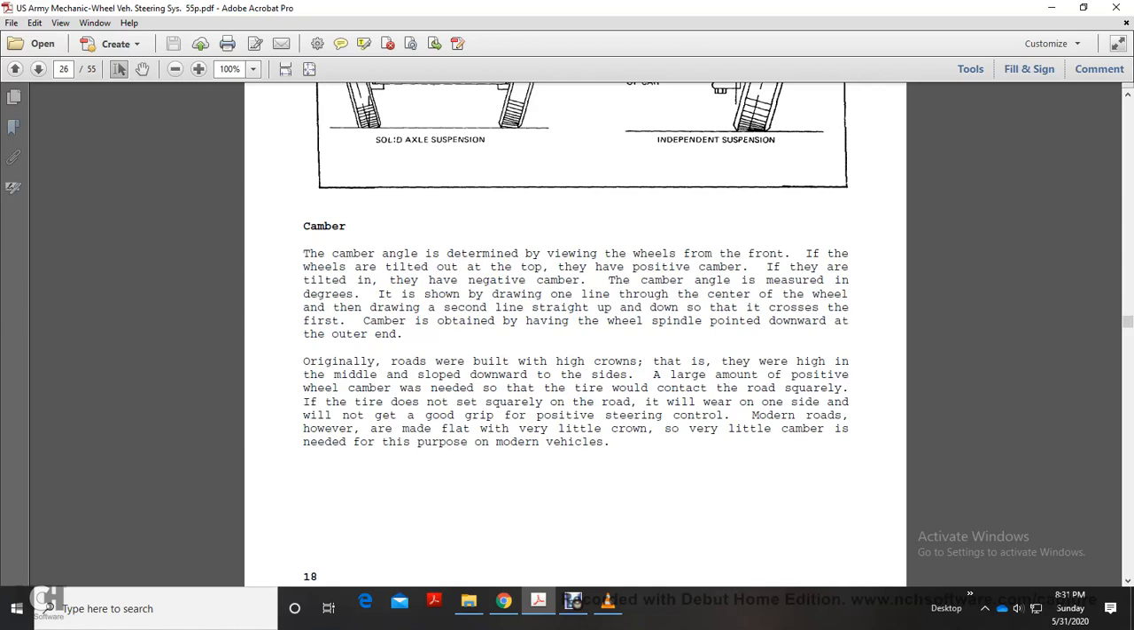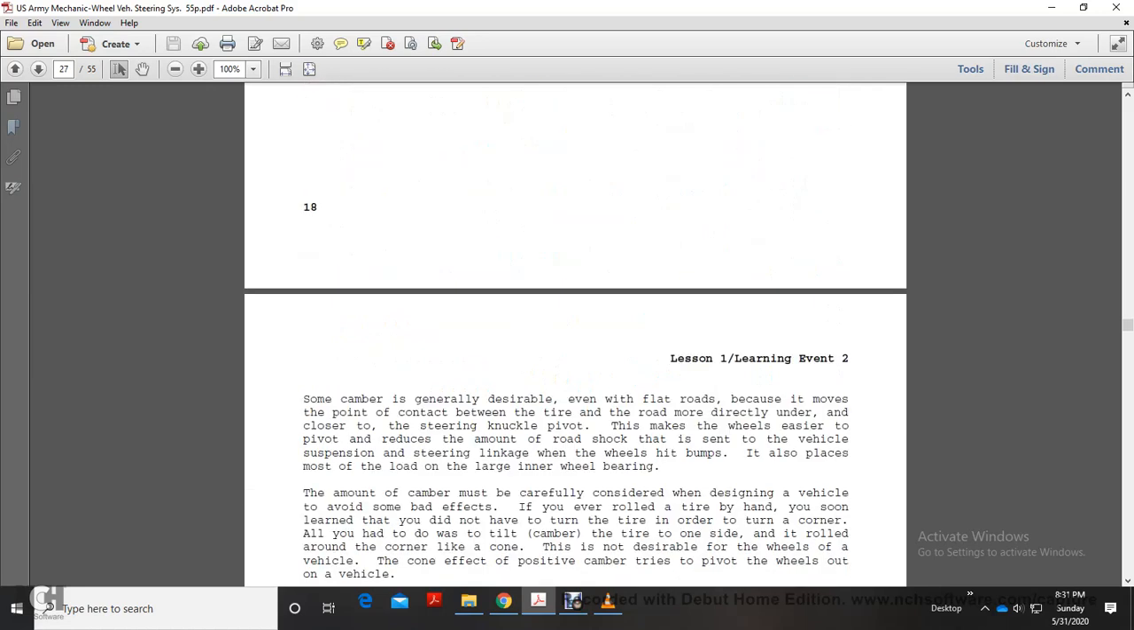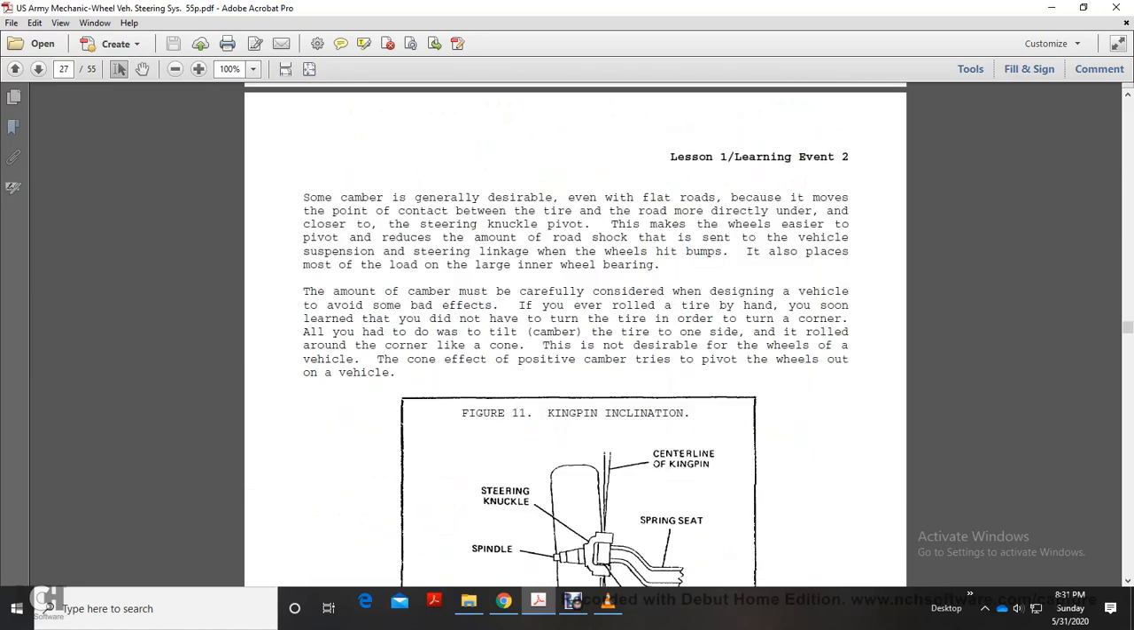On modern roads, which are made flatter with a lower crown, very little camber is needed. Some camber is generally desirable even on flat roads because it moves the point of contact between the tire and the road directly under the steering knuckle pivot. This makes the wheel easier to pivot and reduces the amount of road shock sent to the vehicle suspension and steering linkage. When the wheel hits a bump, it also places the most load on the large inner wheel bearing.